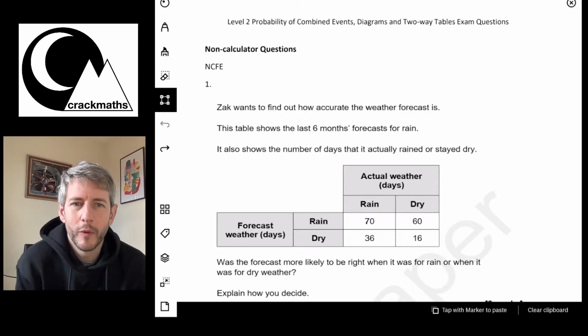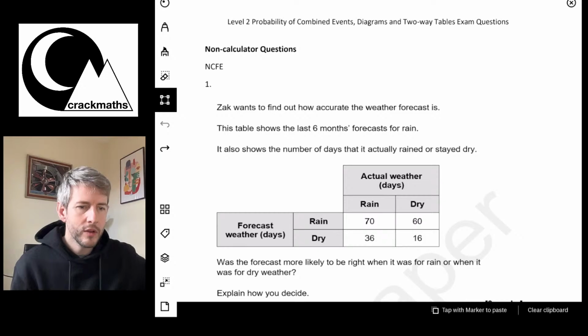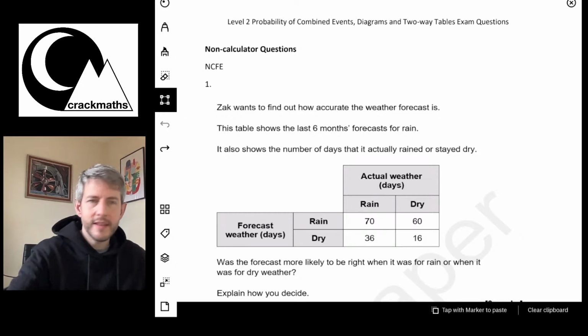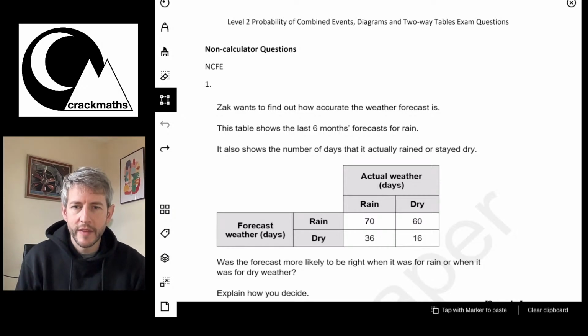So we've got the two-way table here, and it says actual weather at the top, with rain and dry there, and then it says forecast at the side. I need to make some sense of what is going on in this table.